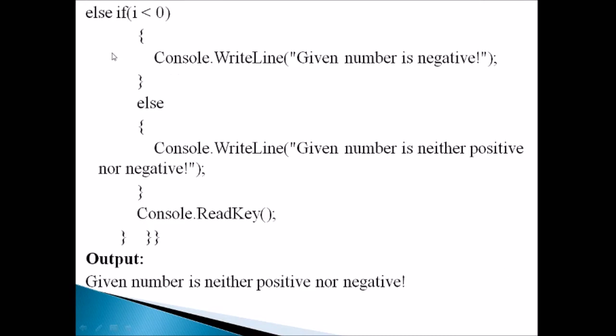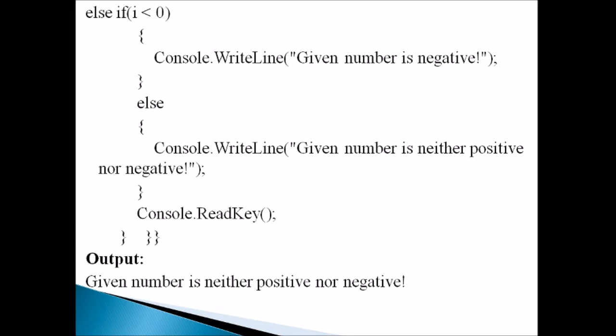In case it is false, again we are making another condition, that is i less than 0. If it is less than 0, then we are displaying the text "given number is negative". If both the conditions are false, then the else part statement, that is "given number is neither positive nor negative", will be displayed as an output.